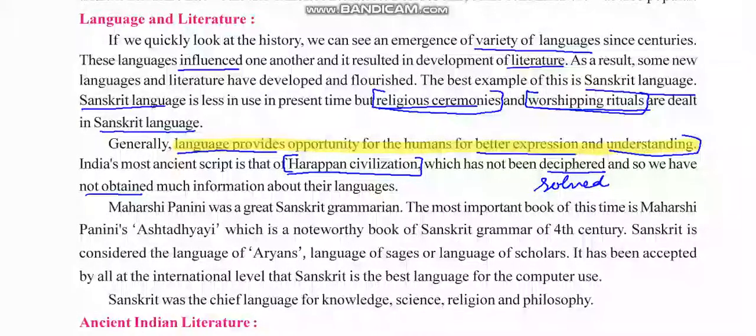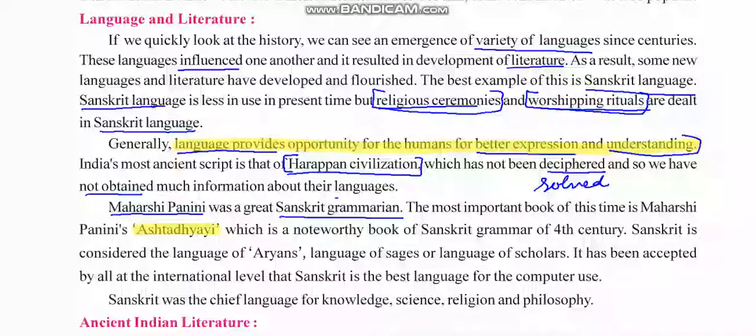Maharishi Panini was a great Sanskrit grammarian. He used to write about grammar, and a person who writes about grammar is termed a grammarian. The most important book of this time is Maharishi Panini's Adhyay. Remember the names, as in this particular chapter you need to remember a lot of names.